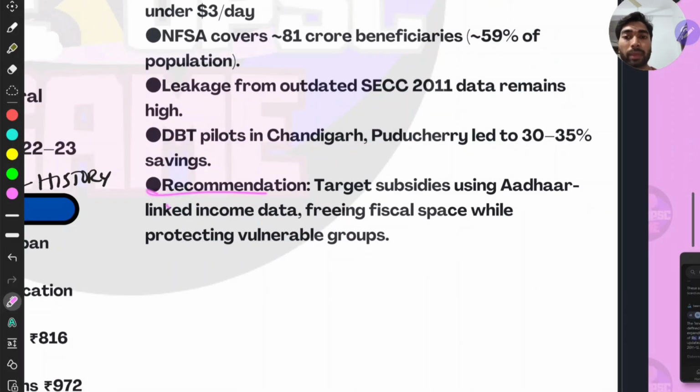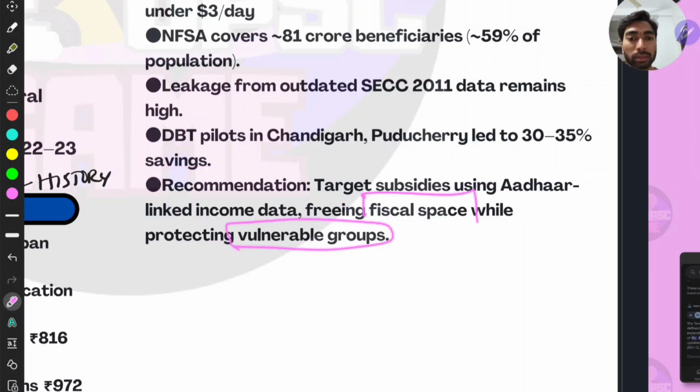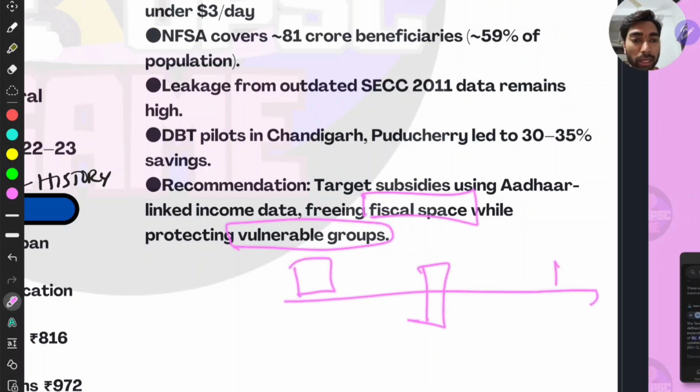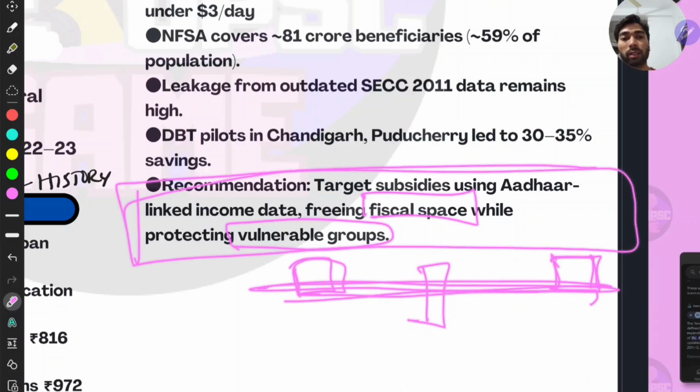right? And recommendations are to target the subsidies using Aadhaar linked income data, freeing fiscal space while protecting vulnerable groups. This is the balance, right? We ultimately look for balance between fiscal space and empowering the vulnerable people, right? This is the balance we try, right? This is one. This could be written as way forward also, right?